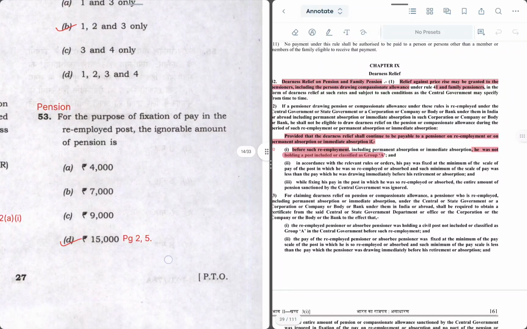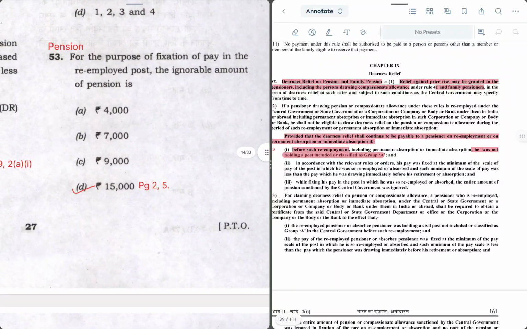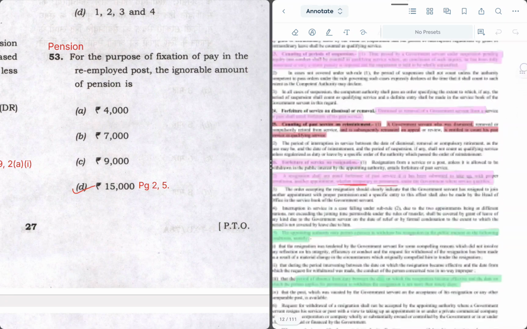Let's move on to the next question, which is 53. For the purpose of fixation of pay in the re-employed post, the ignorable amount of pension is. So again, let's see page number 2.